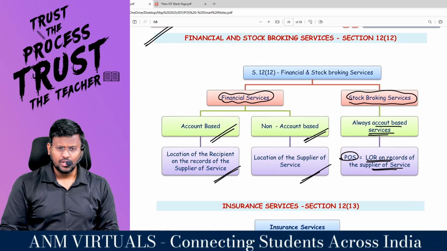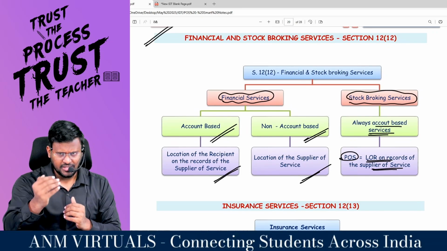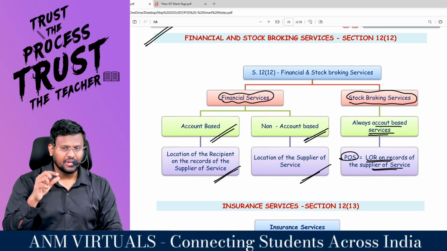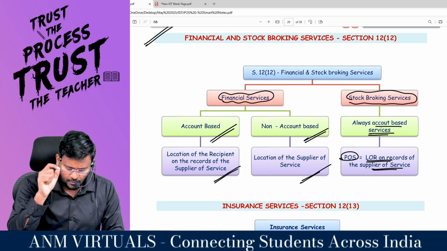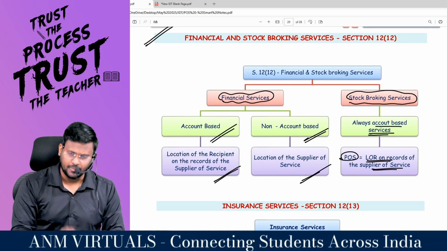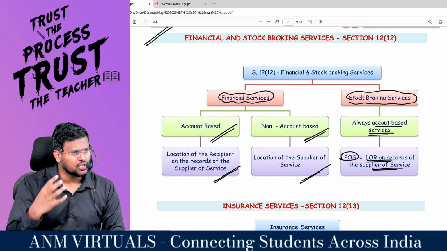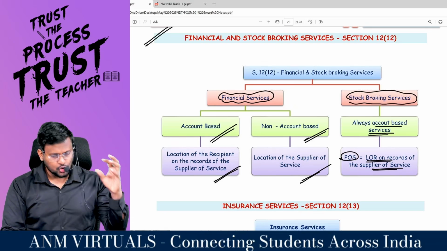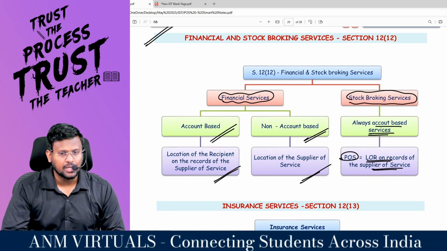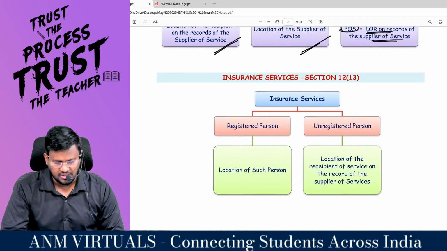So financial and stockbroking services, banking services may be either account based or non-account based. If it is account based, KYC will be available, so location of the recipient on the record of the supplier of service. With regard to stockbroking services, always it is account based. Place of supply is the location of recipient on the records of the supplier of services.